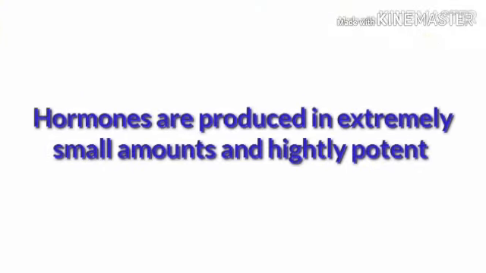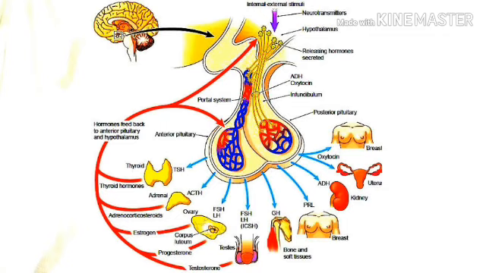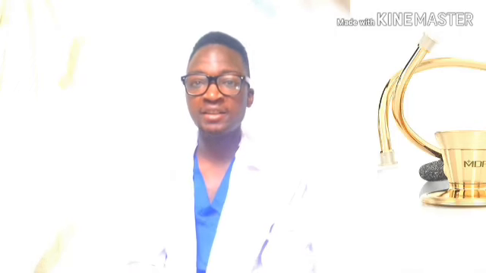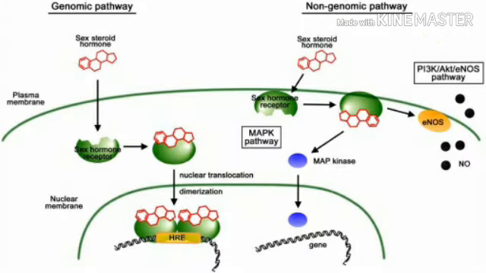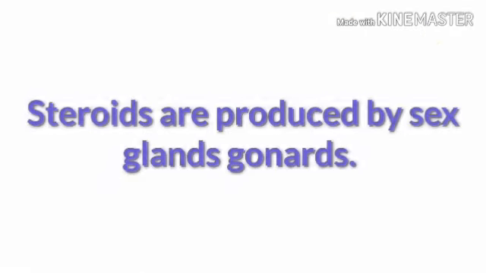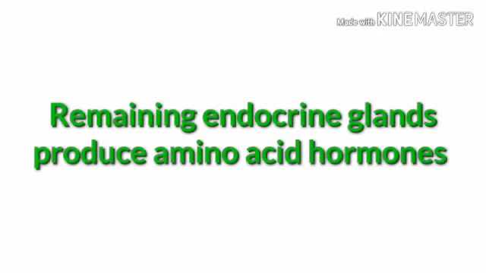Hormones are produced in extremely small amounts and are highly potent. By means of their action on various target tissues, they affect growth, metabolism, reproductive activity, and behavior. Chemically, hormones fall into two categories: steroid hormones made from lipids, and hormones made from amino acids, which include proteins and protein-like compounds. Steroids are produced by the sex glands, known as gonads, and the outer region, the cortex, of the adrenal glands. All of the remaining endocrine glands produce amino acid hormones.